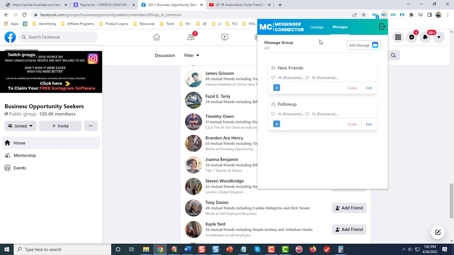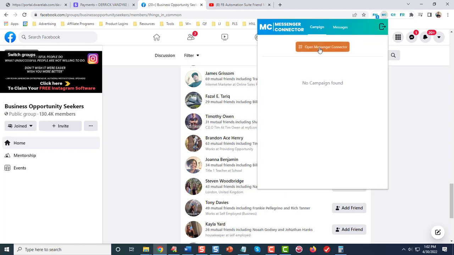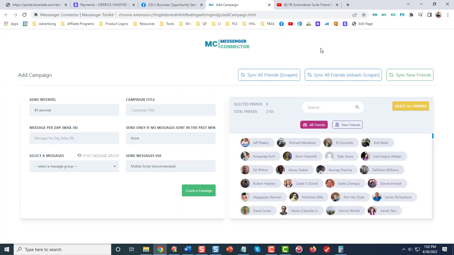Anyway, to set up a campaign, you open the message connector, and what you have here is you can sync your new friends, and you can sync all friends. I use the MBasic scraper, and again, you want to just leave that because it's going to open like 50 windows.